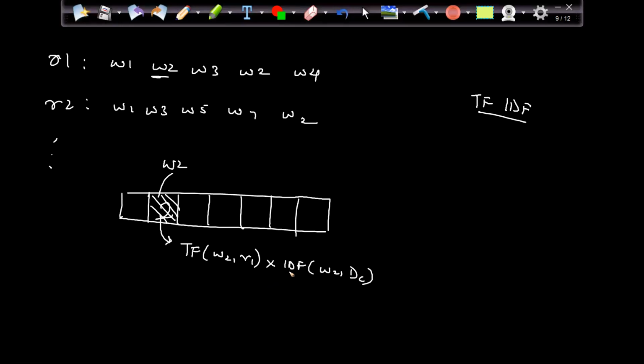So from here we can conclude, if I think logically after the calculations which we have understood, that in TF-IDF, if my WI occurs more often in the sentence, what will happen to my TF?